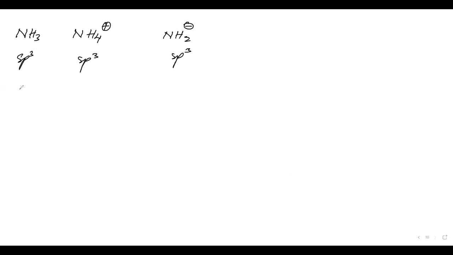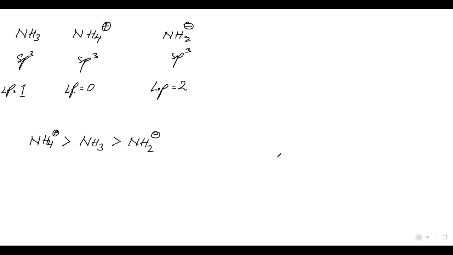Then you have to compare the number of lone pairs. Here the lone pair is 1, here it is 0, and here it is 2. Now which will have the highest angle? NH4 positive, then NH3, and then NH2 negative.